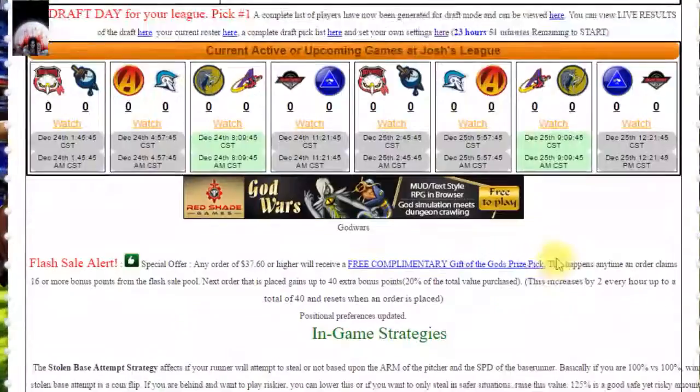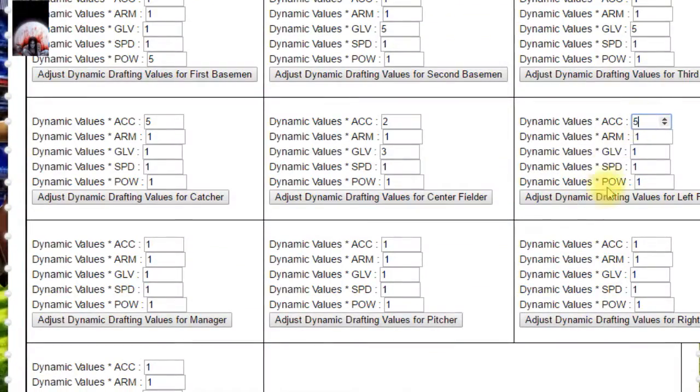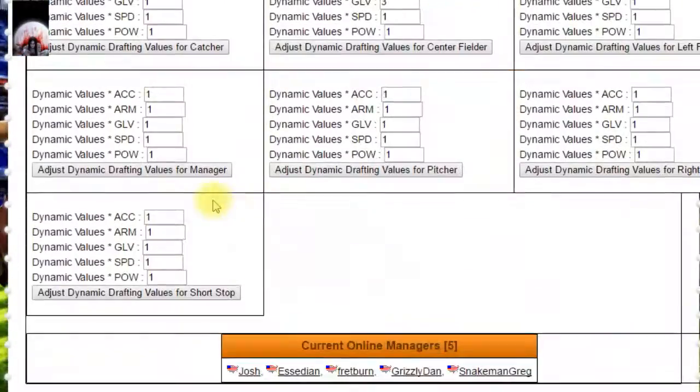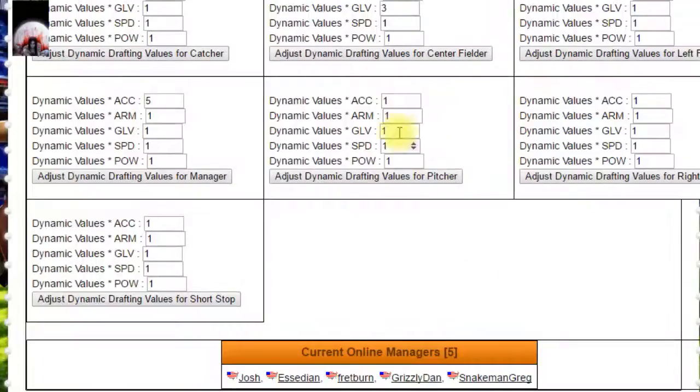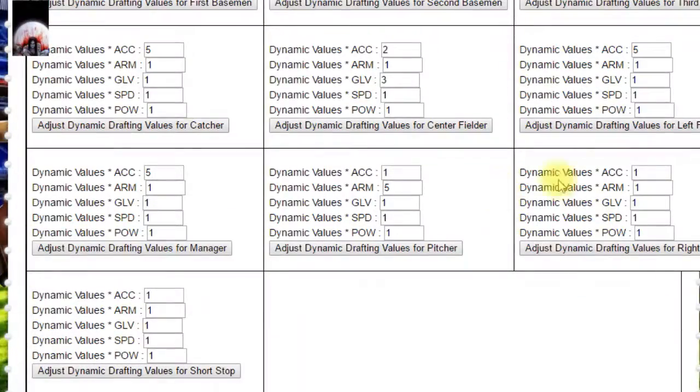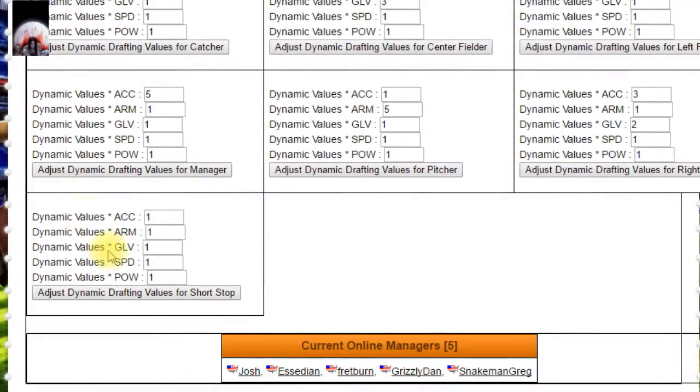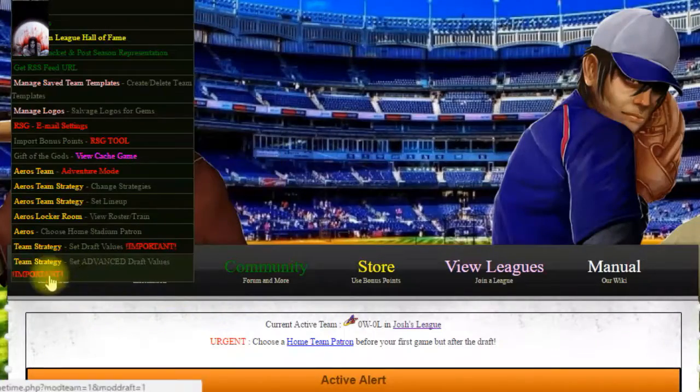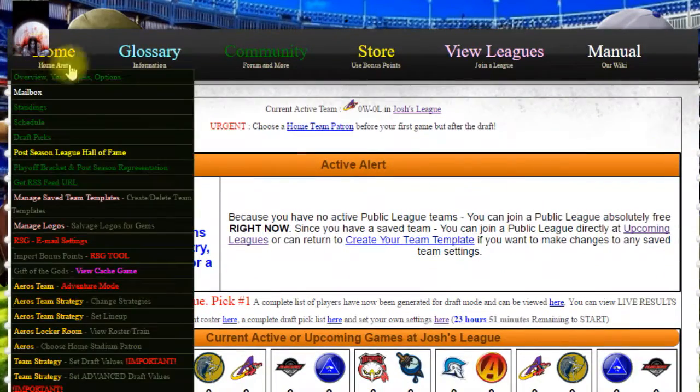Certain positions are no-brainers. First baseman is power, shortstop is glove, pitcher is always arm. Other positions are much more open to interpretation on what you would like. I recommend accuracy though on many positions that are not used for fielding often, and for those that are, focus on glove or a mix of glove and accuracy.